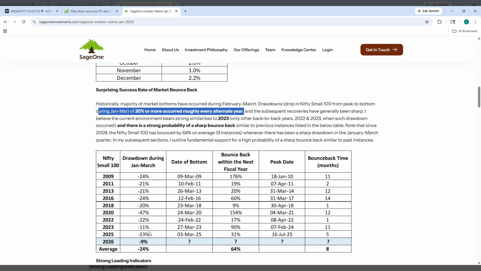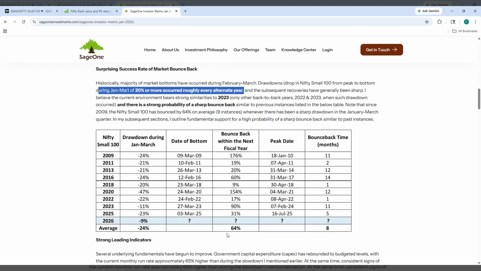So now in 2023 we have seen 11%. In 2025 already we have seen a 23% drawdown. Till 2027, till now we have seen only a 31% increase. Now in 2026 we have seen only minus 9%. So how much the market is going to bounce is a question mark. So this is an interesting paper.